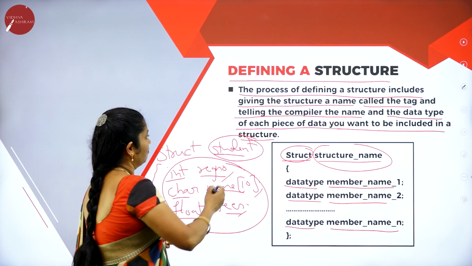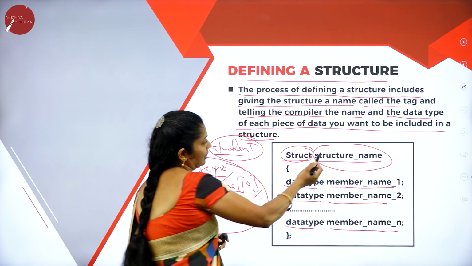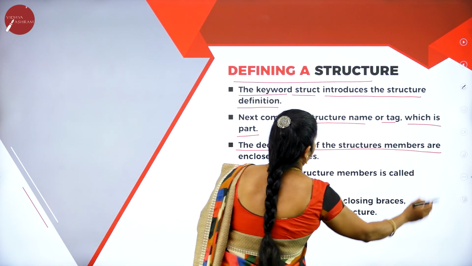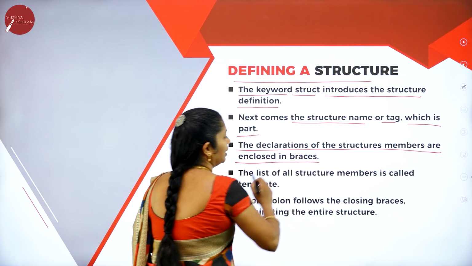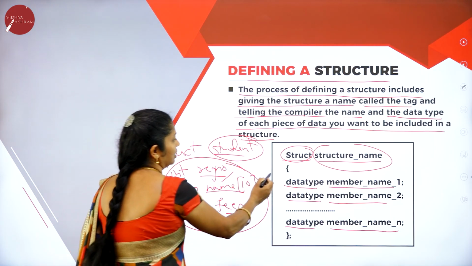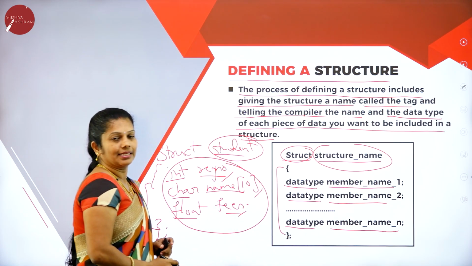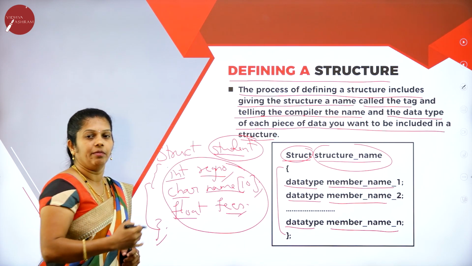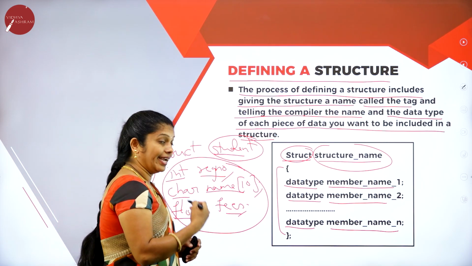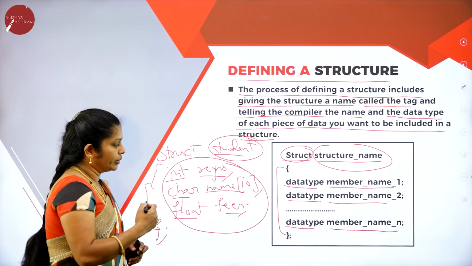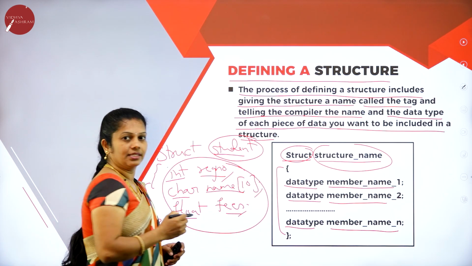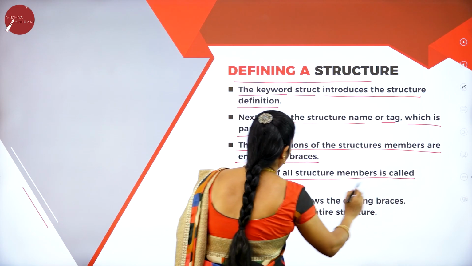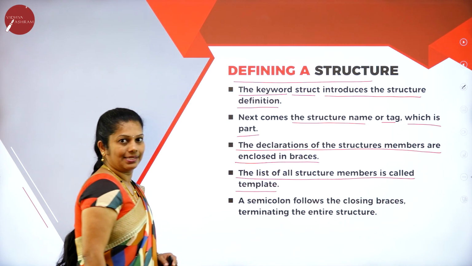If you observe here, first struct is the keyword, then next you have to write the structure name. The declaration of structure members is enclosed in braces. Especially flower brackets we are using to represent all the data members as well as all the data types. Everything you write inside the flower bracket, the list of all structure members, is called the template here.